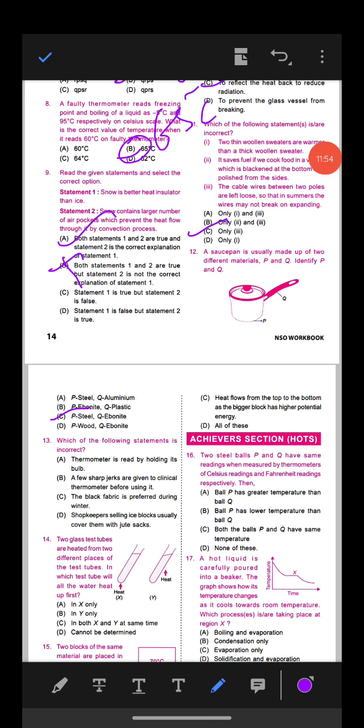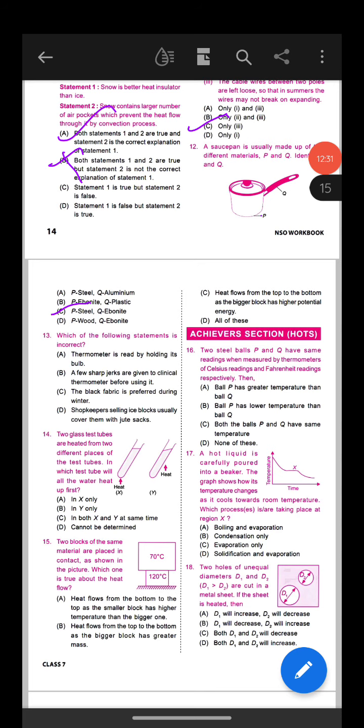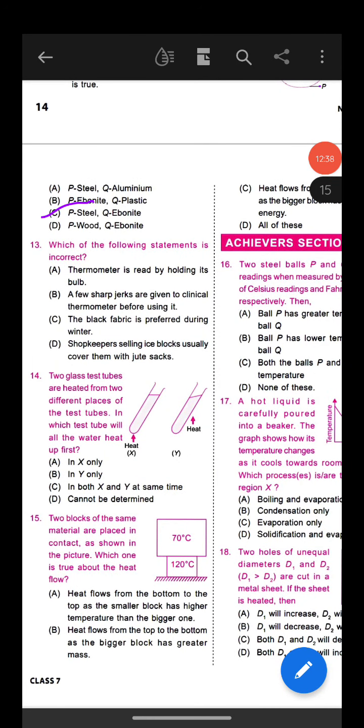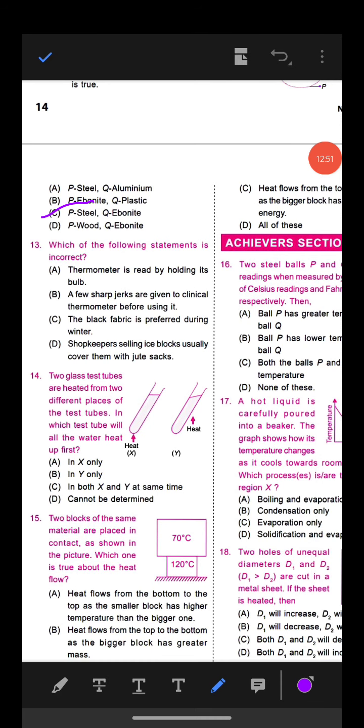Next, which of the following statements is incorrect? First, a thermometer is read by holding its bulb. Second, a few sharp jerks are given to a clinical thermometer before using it. Next, the black fabric is preferred during winter. Last, a shopkeeper selling ice blocks usually covers them with jute sacks. So which is the correct answer?